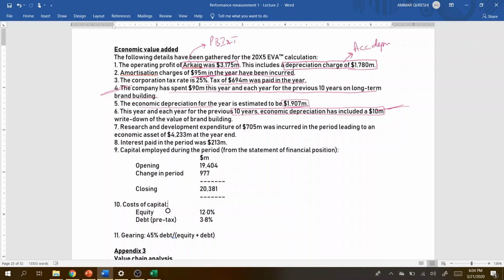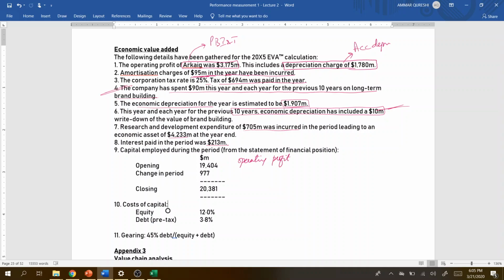Research and development expenditure was 705 million in the period, leading to an economic asset of 4233. Economic asset means something which is not an accounting asset, but is related to economic value added. Interest paid is 213 million. Capital employed during the period is given. Pre-tax cost of capital, equity, debt, everything is given, right? Now let's start with the calculation of economic value added. We usually start from operating profit.